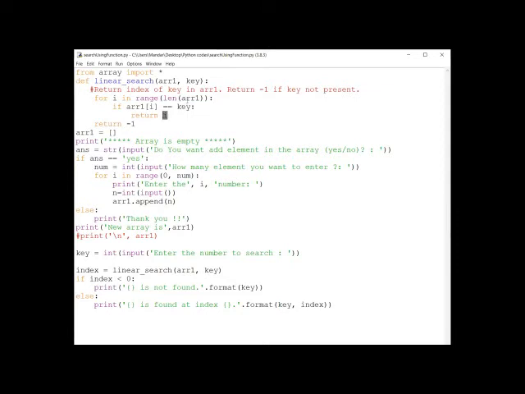So it will return the index. What does return mean? Whatever index is here, i is equal to 0, right? So that 0 will be returned to the calling function.